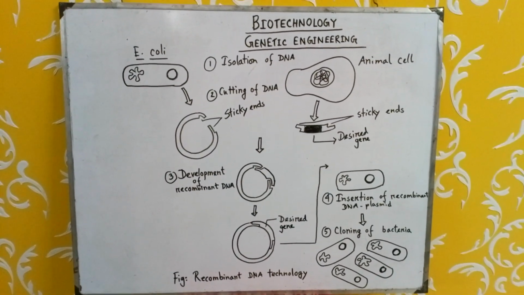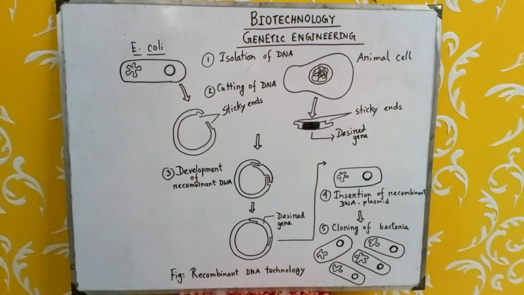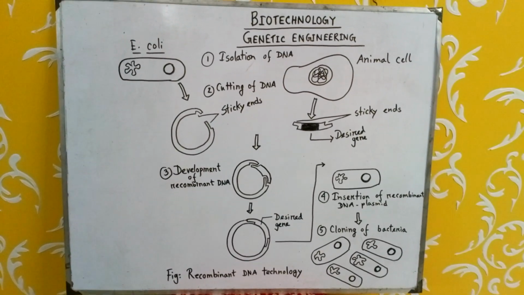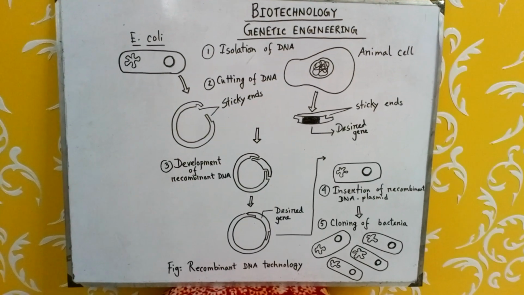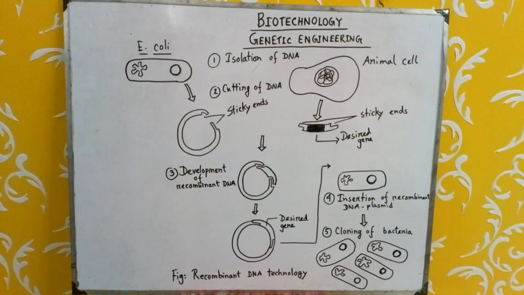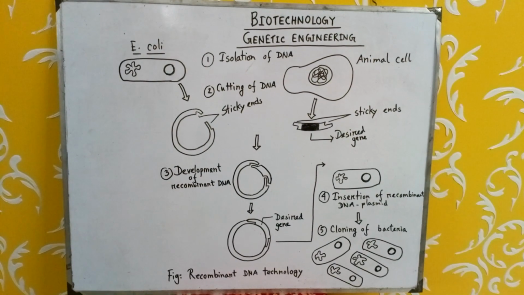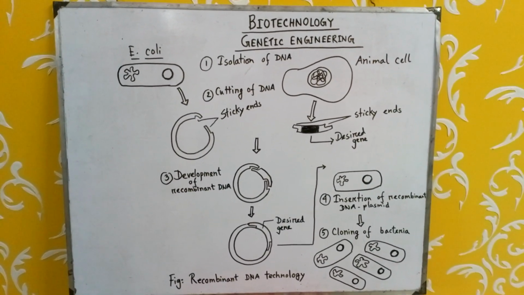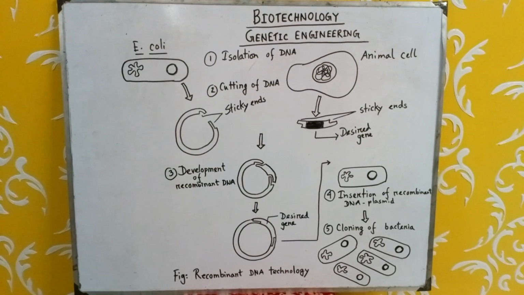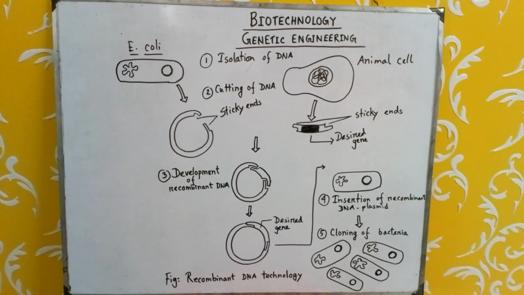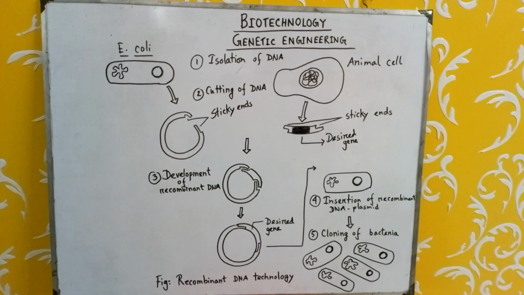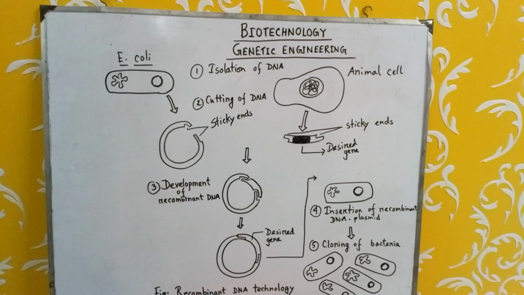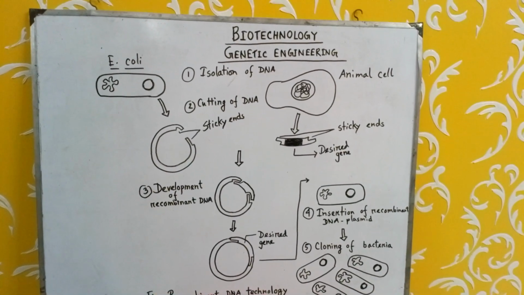This E. coli bacterium is very special because it contains plasmid. Do you know what plasmid is? Plasmid is extrachromosomal circular DNA which has self-replication capability and is used in genetic engineering. It is present besides the bacterial main chromosome. So the first step is isolation of DNA from both sources. Here you can see that one source is E. coli and another source is an animal cell.